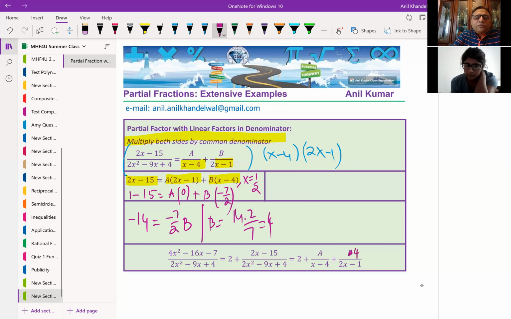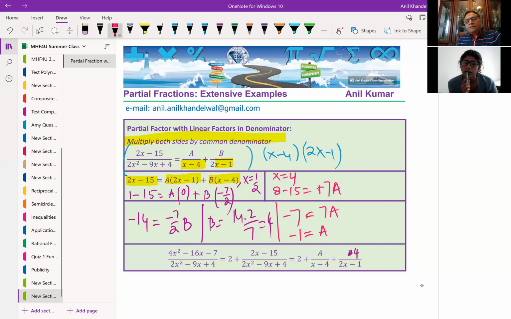Okay. Now let's find a. To find a, I will substitute x equals to 4. X equals to 4. So you get 2 times 4, which is 8. 8 minus 15 equals to minus 7. Is it clear? I don't think there's any a next to it. I think it's just minus 7. Yeah, minus 7 equals 7a on the right hand side, right? So when I divide this, I get minus 1 equals a.